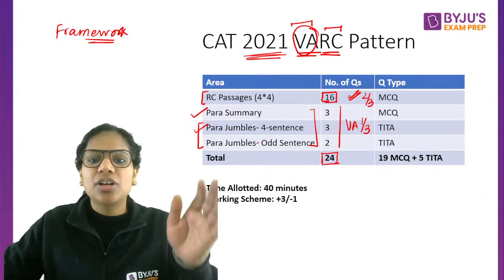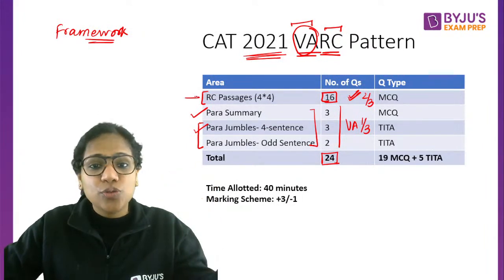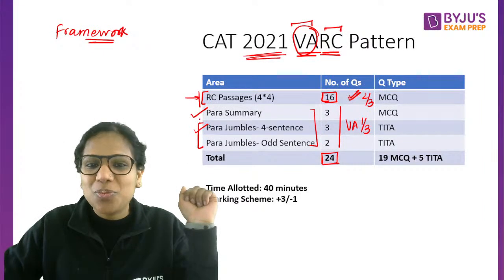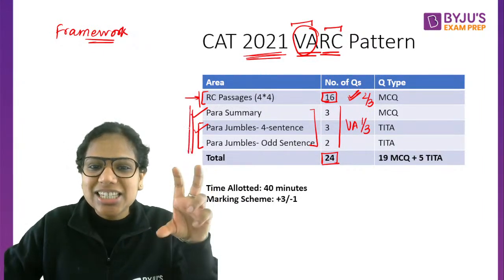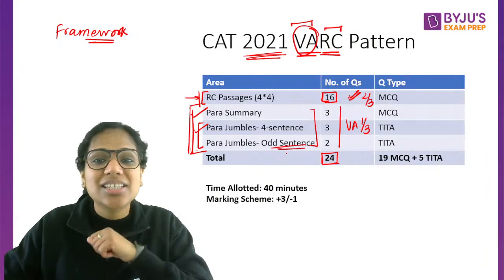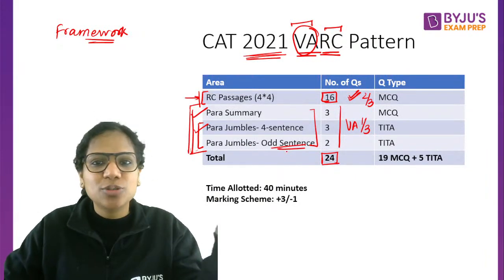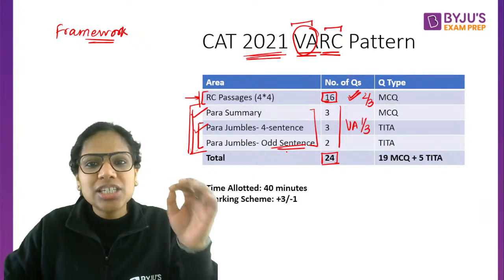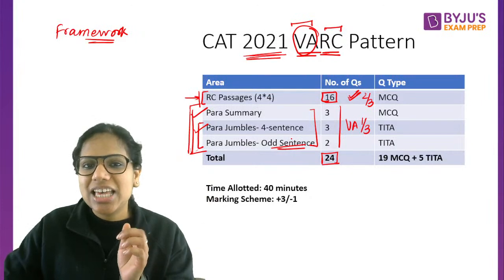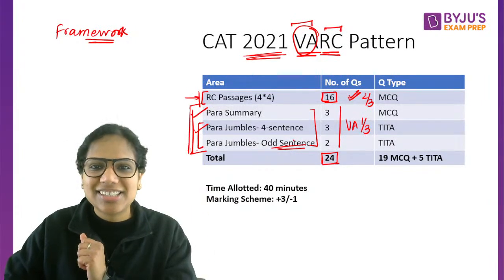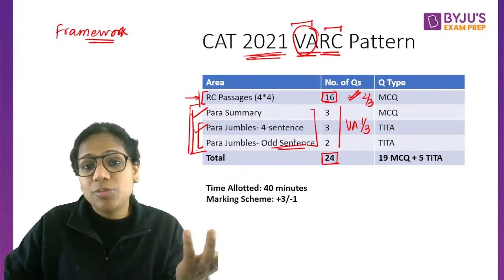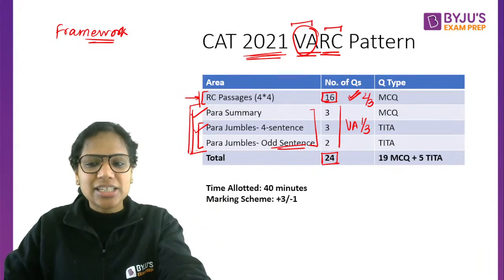So this sets up the tone of the session for today because it tells me, okay, reading is going to be something very important for me. Practicing this area, okay, some of these may be new for you. For instance, odd sentence out parajumbles. You do not have to make a sequence here. You just have to find out one sentence out of 5 sentences that does not go with the other sentences, that does not fit with the other sentences. So this might be something that may be new for you, right?